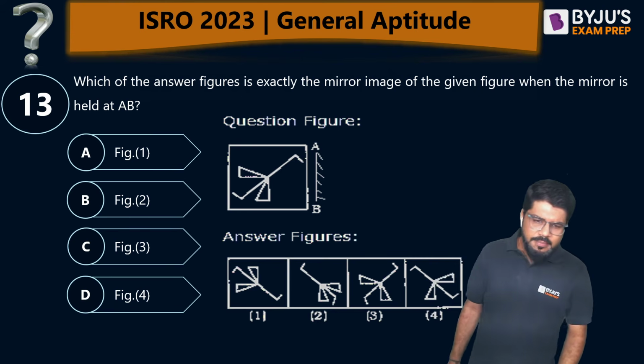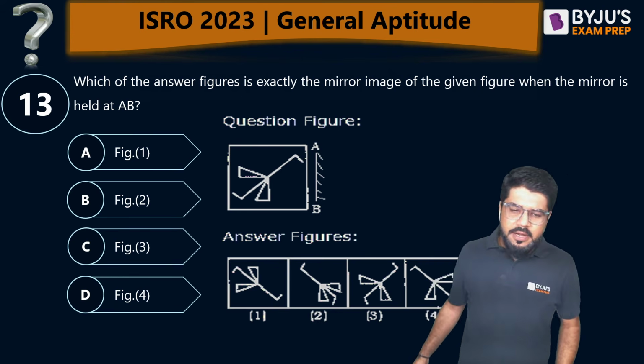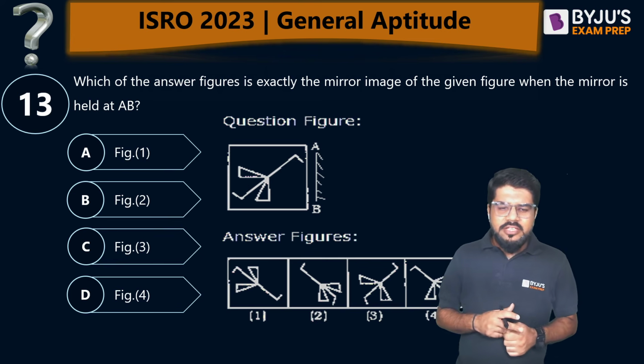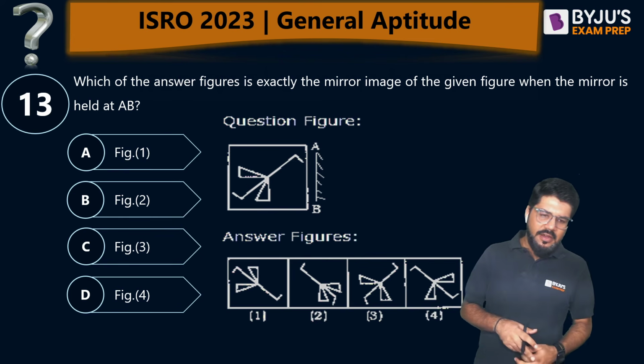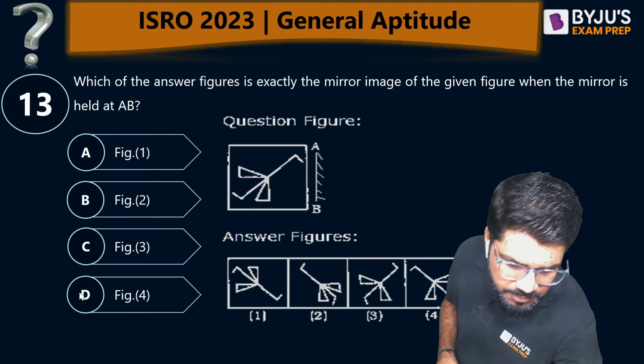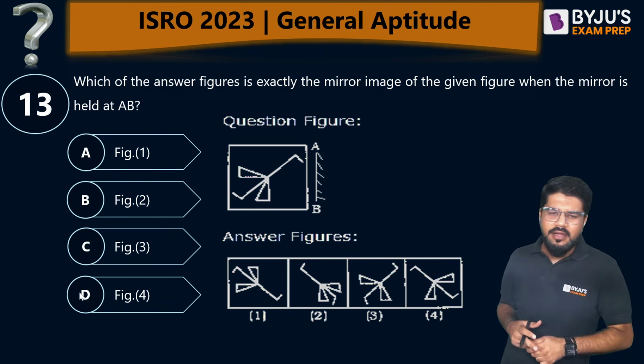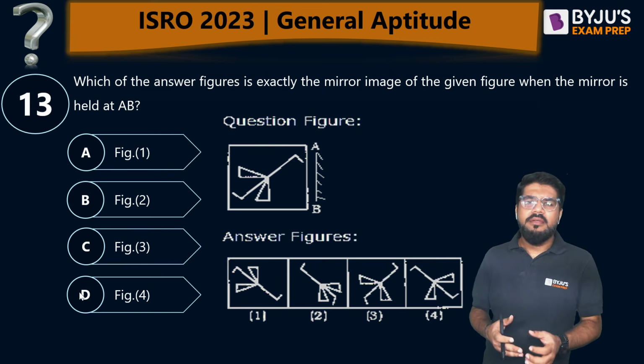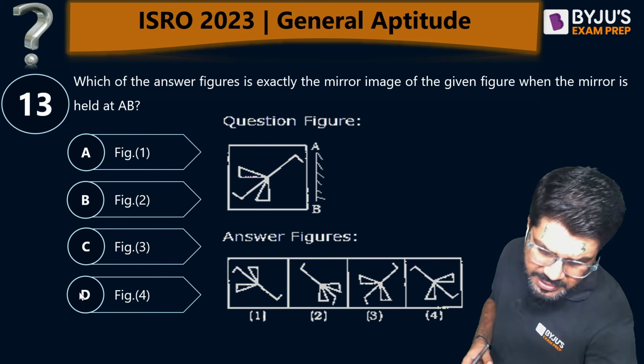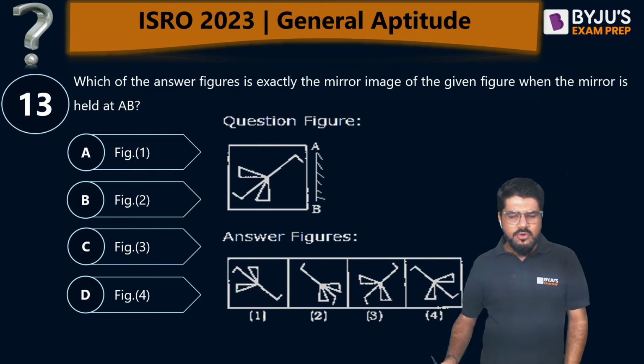Coming to the diagrammatic part, which we call spatial aptitude in the GATE examination. Which of the following answers is exactly the mirror image of the given figure when the mirror is held at AB? All the four options are clear, right? Very simple, guys. Mirror image questions are very simple. In GATE also they are expected for 1 mark, but one of the most simple.